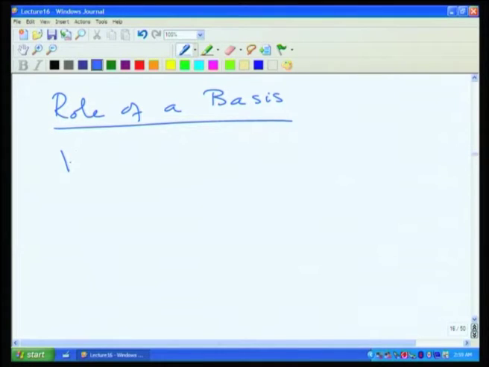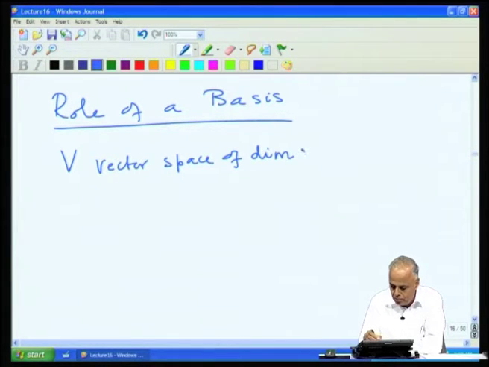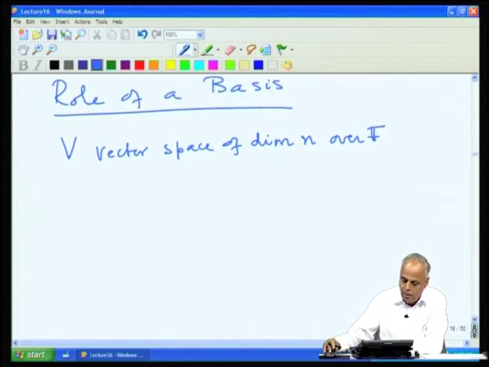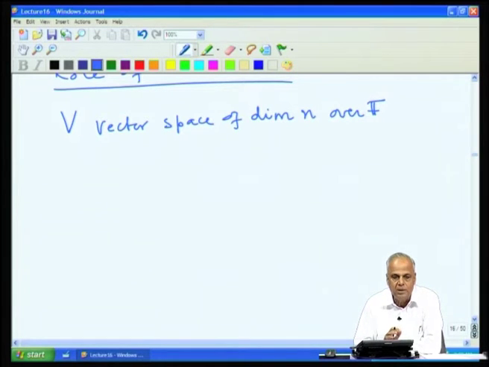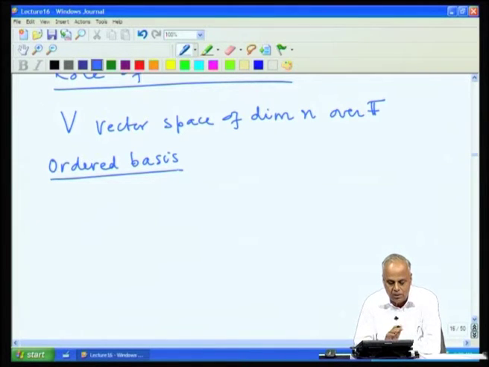So, first of all, let us say V is a vector space of dimension n over F. So, we have a finite dimensional vector space, its dimension is n. Okay. Now, it can have any basis, but any basis must have exactly n vectors, because the dimension is n. We now introduce the notion of an ordered basis. Well, as the word suggests, it is a basis.